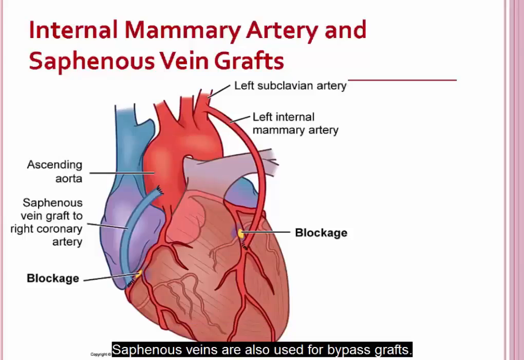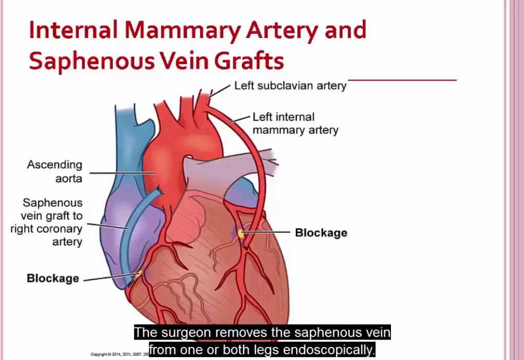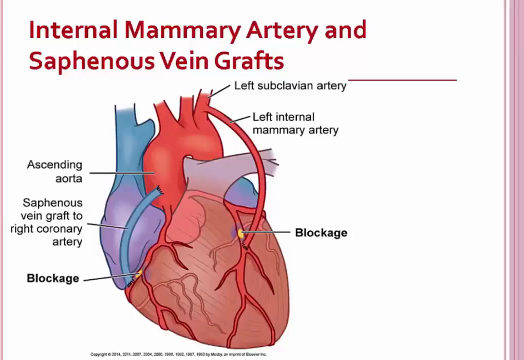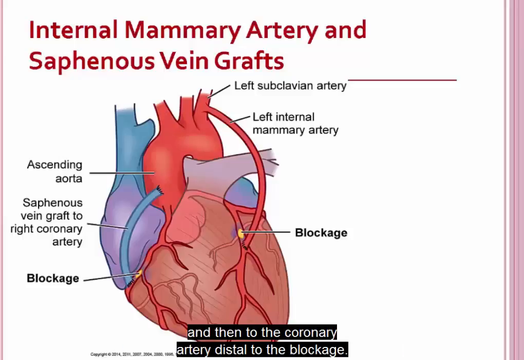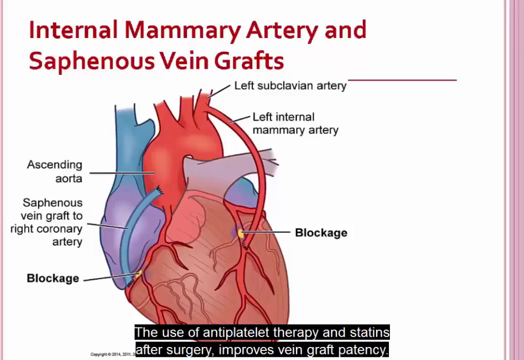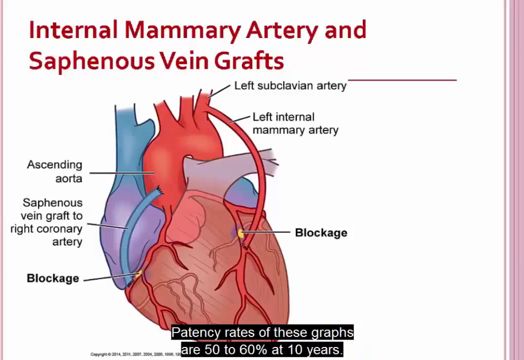Saphenous veins are also used for bypass grafts. The surgeon removes the saphenous vein from one or both legs endoscopically. Sections are attached to the ascending aorta and then to the coronary artery distal to the blockage. The use of antiplatelet therapy and statins after surgery improves vein graft patency. Patency rates of these grafts are 50 to 60% at 10 years.